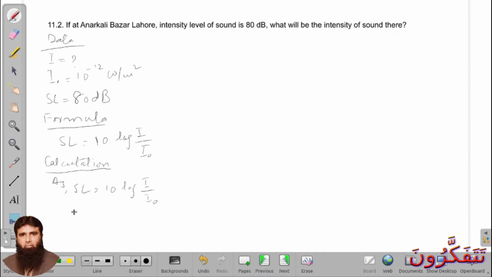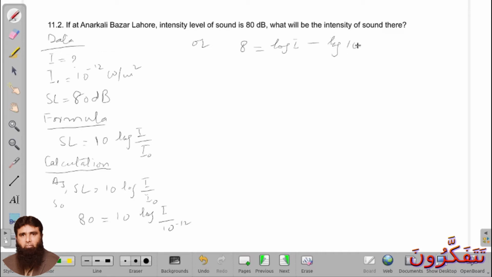Or 8 is equal to log I minus log 10 raised to power minus 12, or 8 is equal to log I plus 12 into 1.